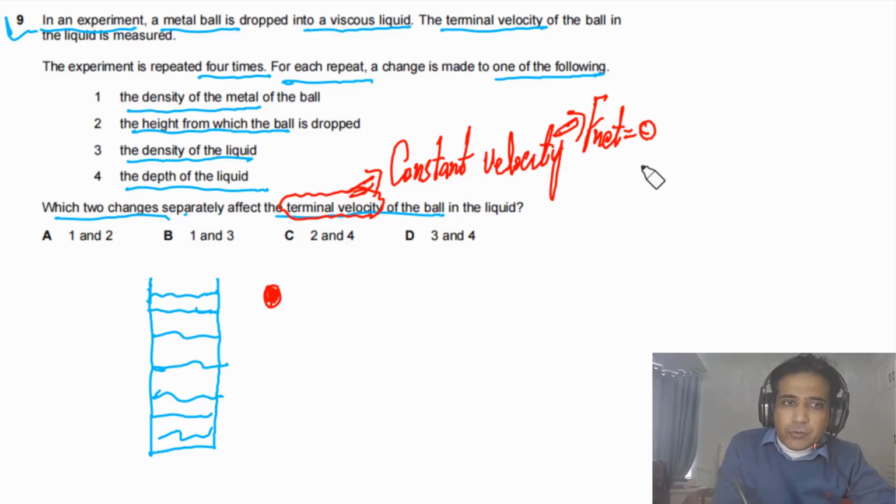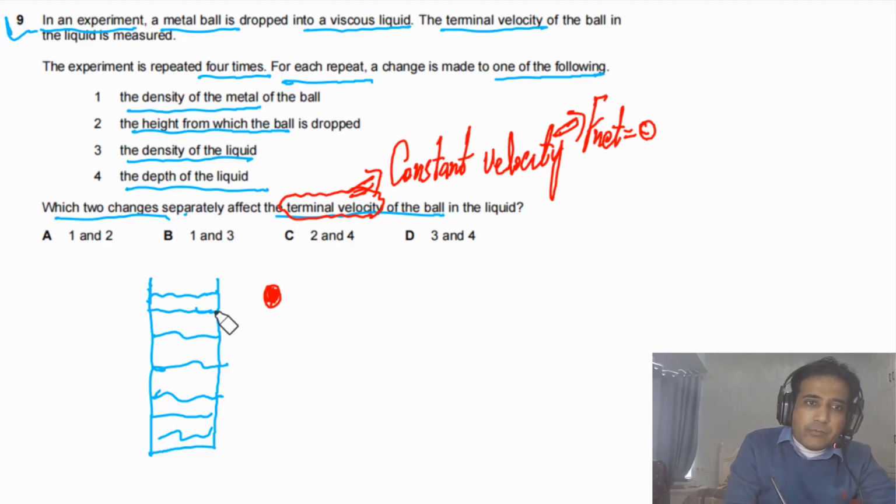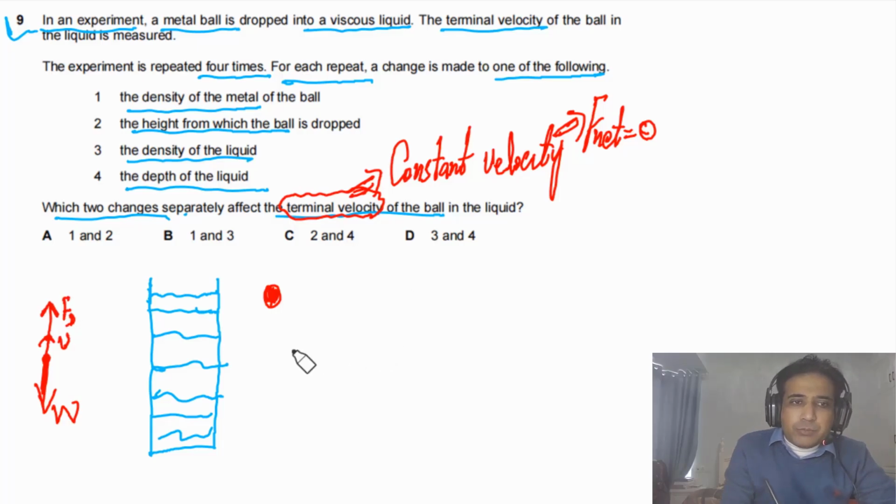Now if you look at the forces acting on the ball when it has reached terminal velocity, I hope you will say the force acting downwards is the weight of the ball, and there will be upthrust on this one, and also there will be a drag force, Fd. So in this case W has to be equal to upthrust plus drag force.